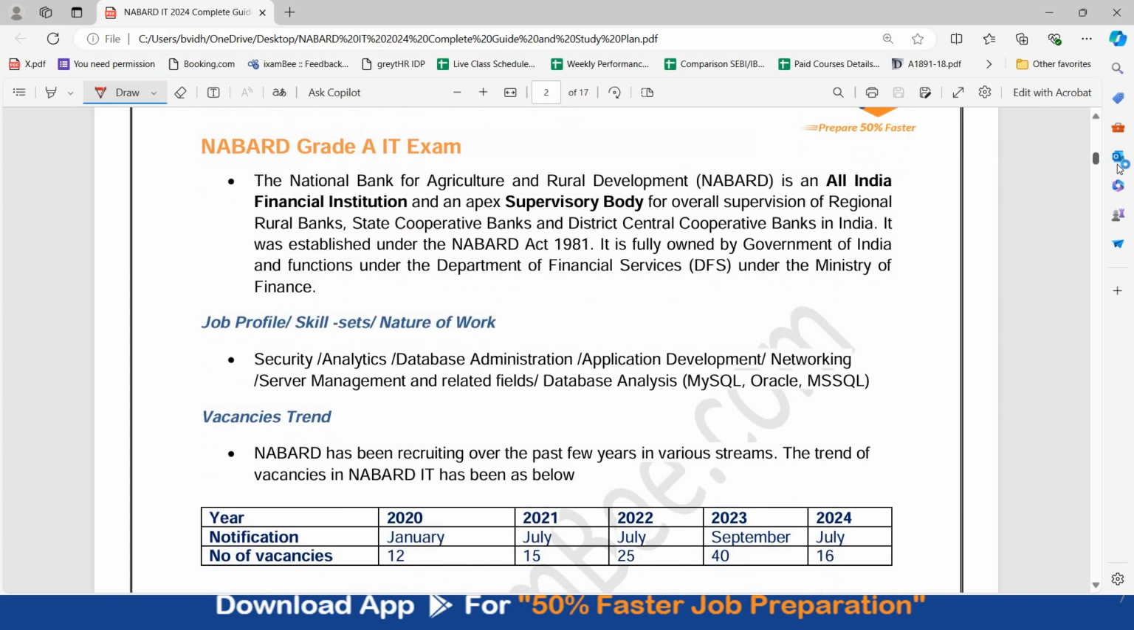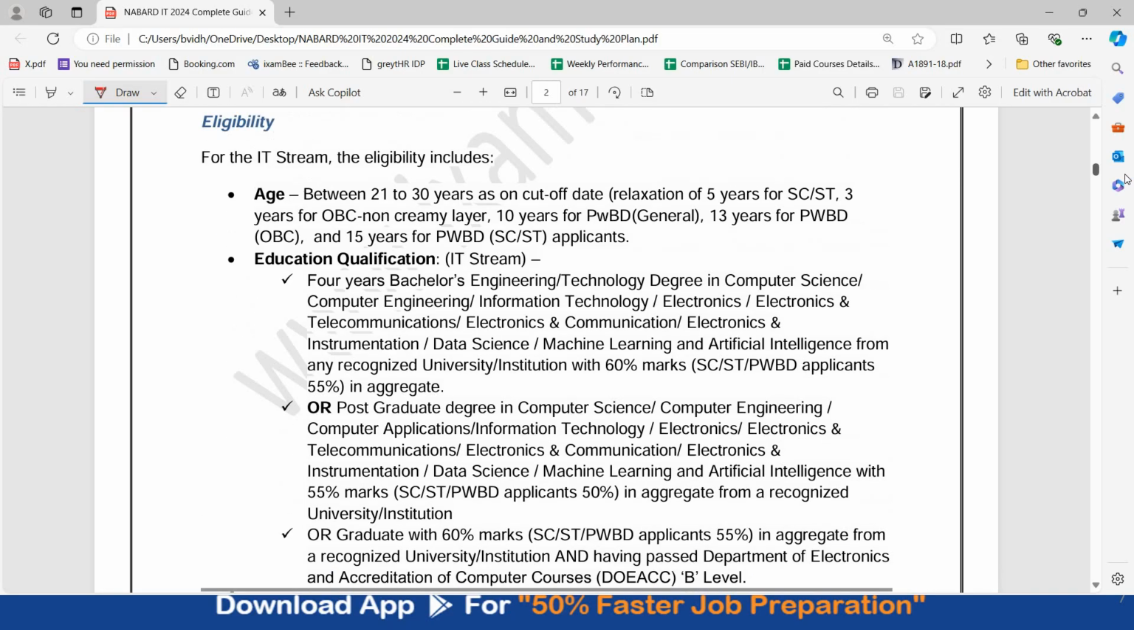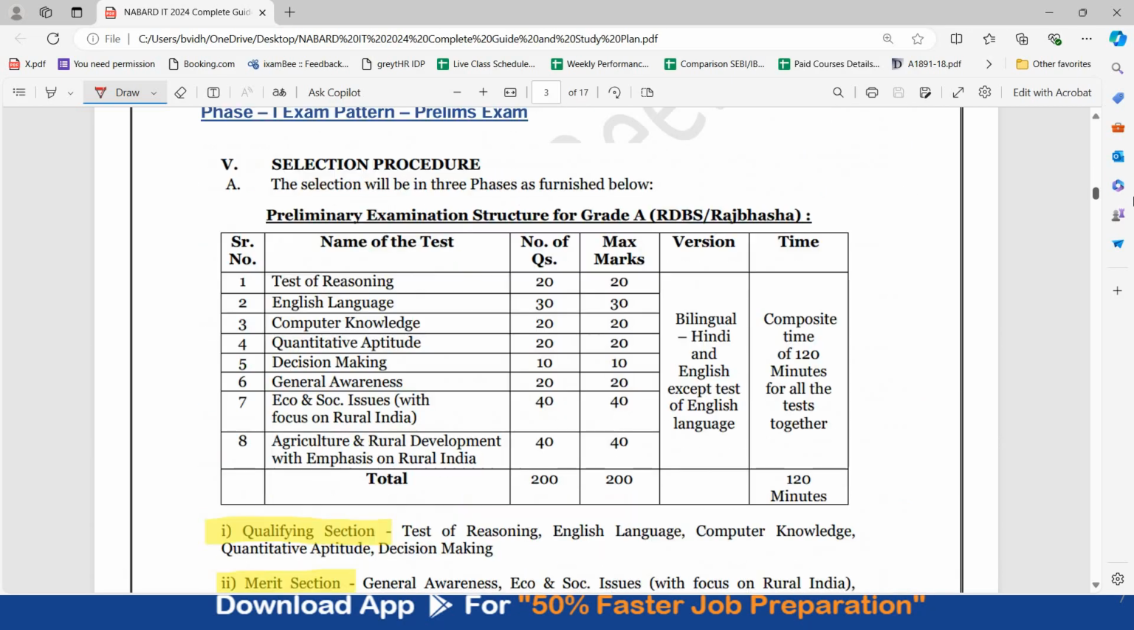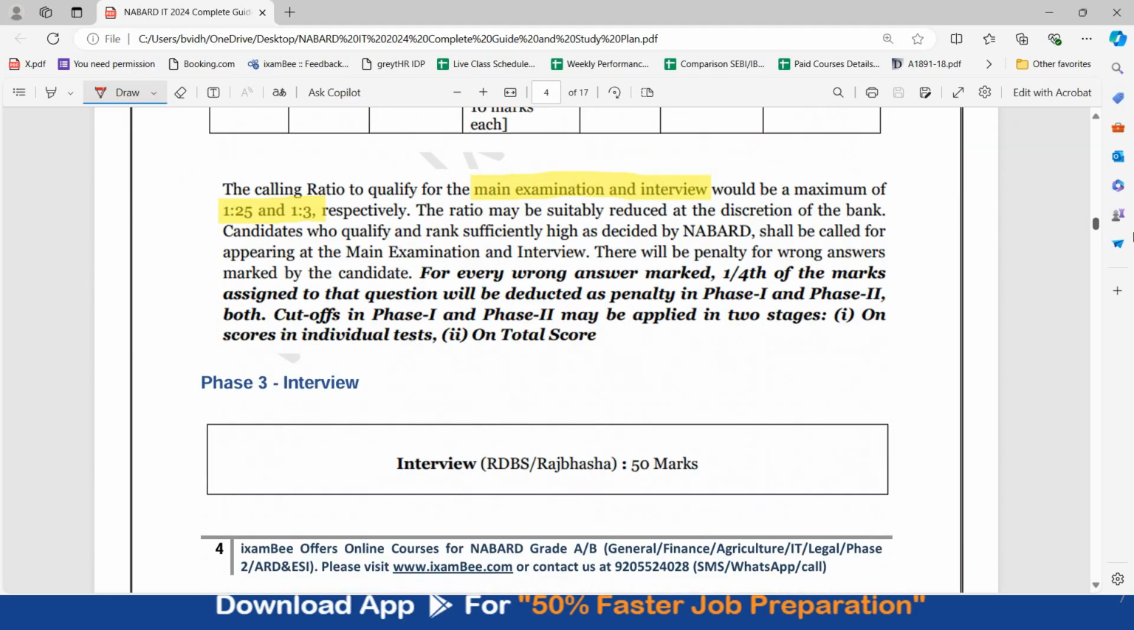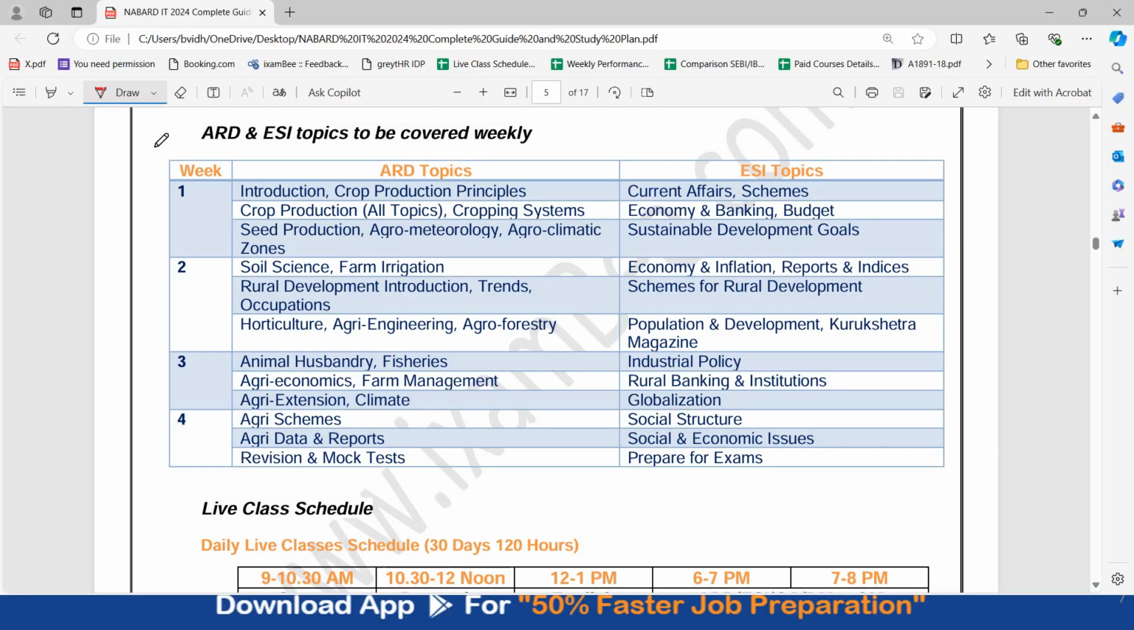You can see initially the vacancy trend, the eligibility. This is the eligibility. You can check out your eligibility from here. I have already explained the exam pattern to you. Now you can see what all topics you have to cover for the merit section. ARD, Agriculture, Rural Development and ESI. These topics are to be covered, and in 4 weeks how to cover the topics every week.